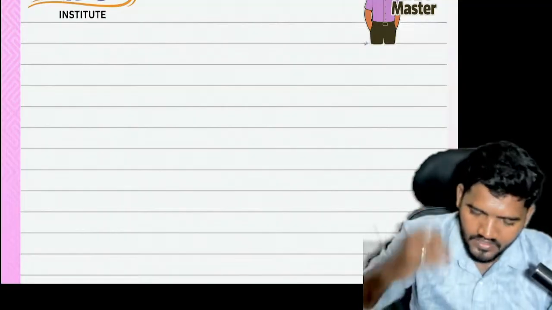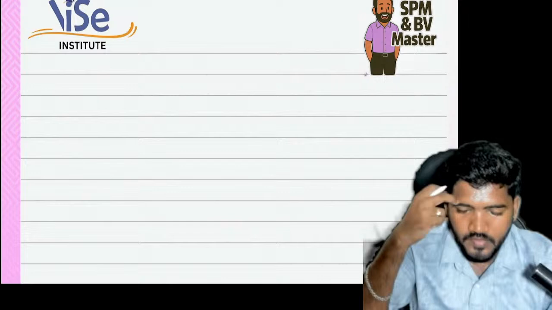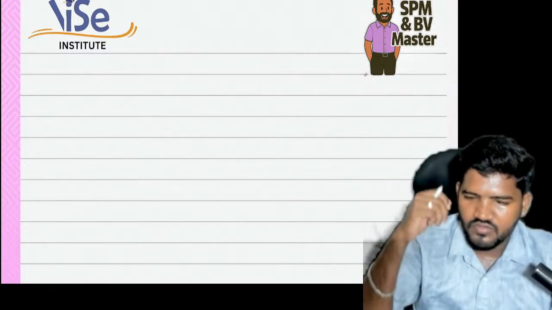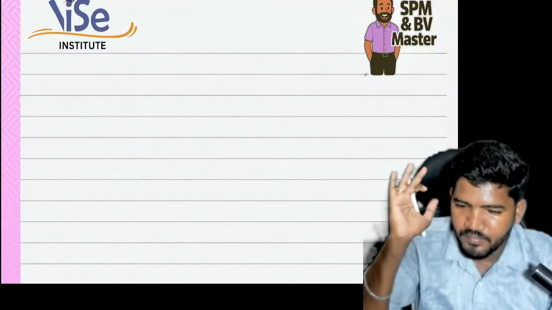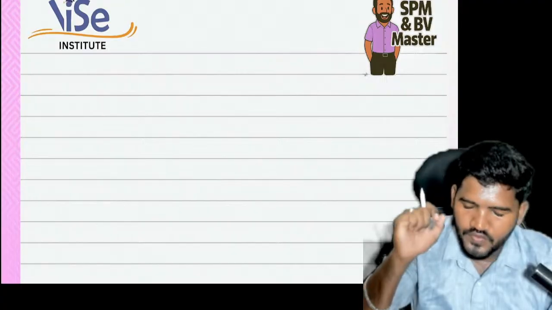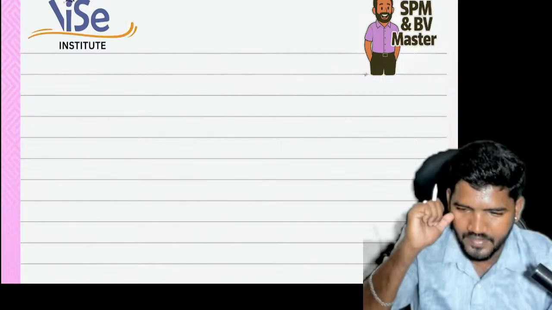Getting a 60 is okay in SPM BV. Why? Because it is a predictable question paper. But the last time they played their game. Even comparing to all papers, SPM BV is the difficult paper in the last attempt. So that's why a lot of students got less than 60 marks. Some failed, etc. Okay.